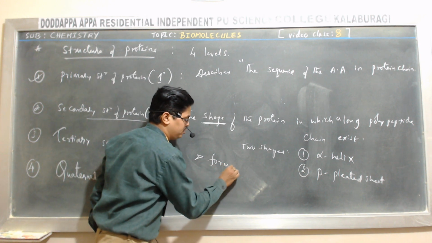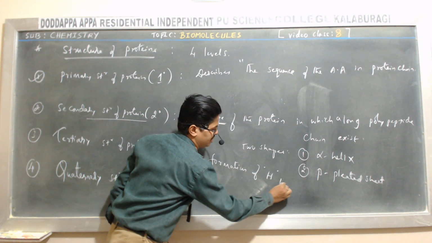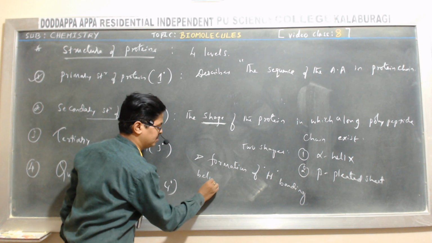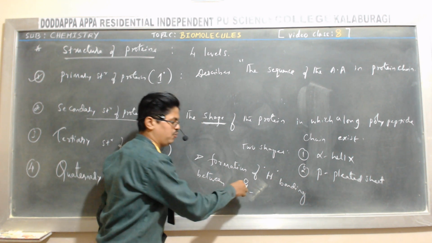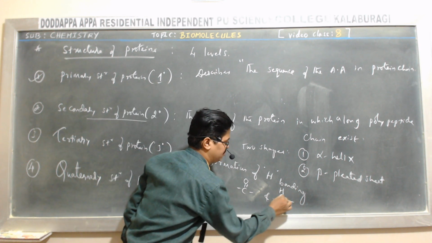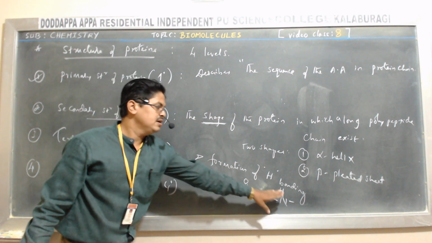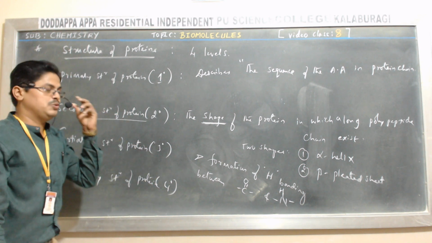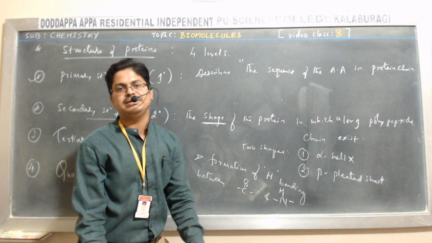Due to the formation of hydrogen bonding between the carbonyl group of one amino acid and the NH group of another amino acid. So it gives us what? Two shapes. One is alpha helix, another is beta pleated sheet.